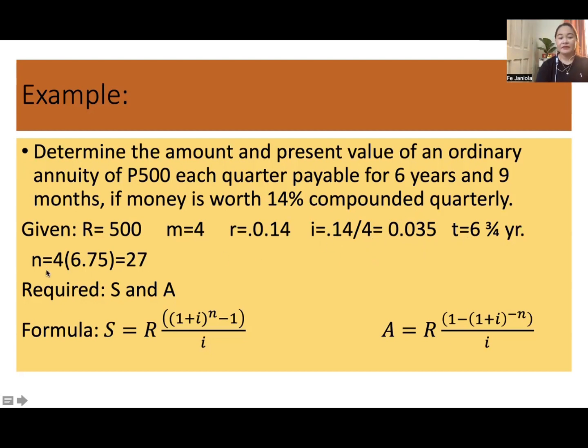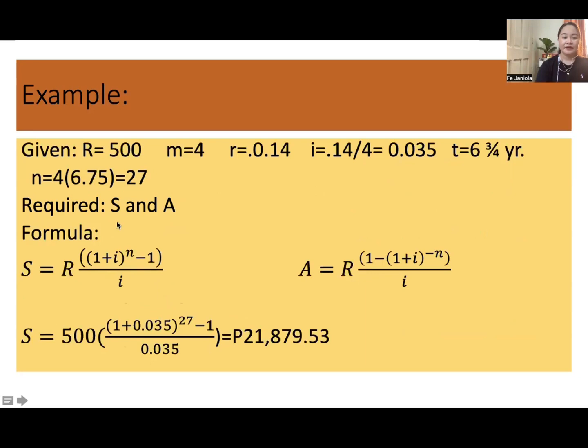And the total number of conversion period, di ba TM? So we have there, conversion period is 4 multiplied by 6.75. Number of times you are going to pay, 27 payments ni siya. 27 equal payments. Required here is this amount and the present value. So you just substitute in the formula. Here is the formula. R, 1 plus I power n minus 1 over I. So 500 multiplied by the quantity 1 plus 0.035 to the power of 27 minus 1 over 0.035. So yan, yung total amount is 21,879 and 53 centavo.